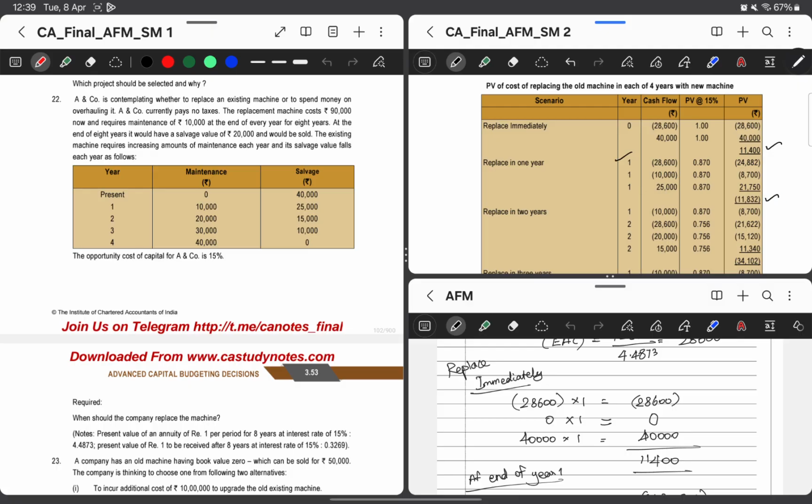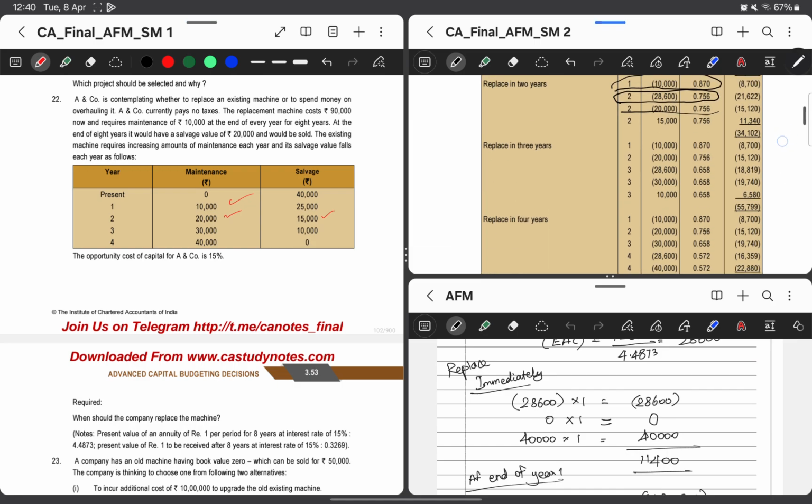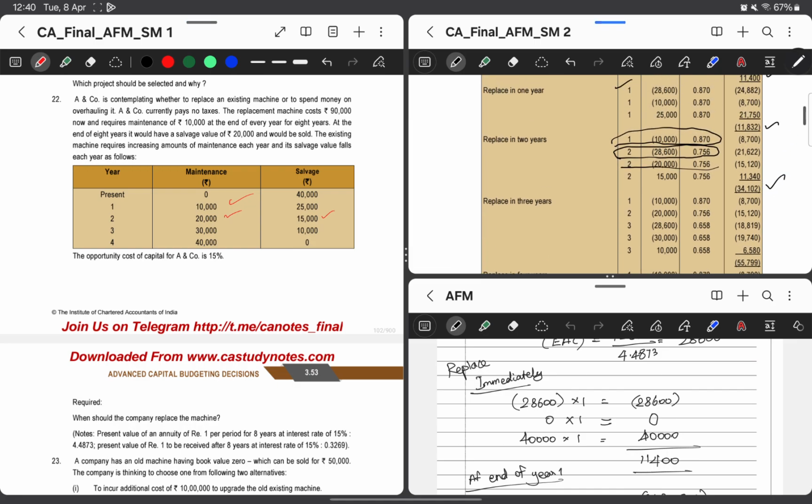Here 11,832 is the PV. Now going for 2 years, 28,600 for the new machinery, then first year 10,000, second year 20,000, then second year's salvage value of 15,000 has to be considered. Now we will get 34,102.